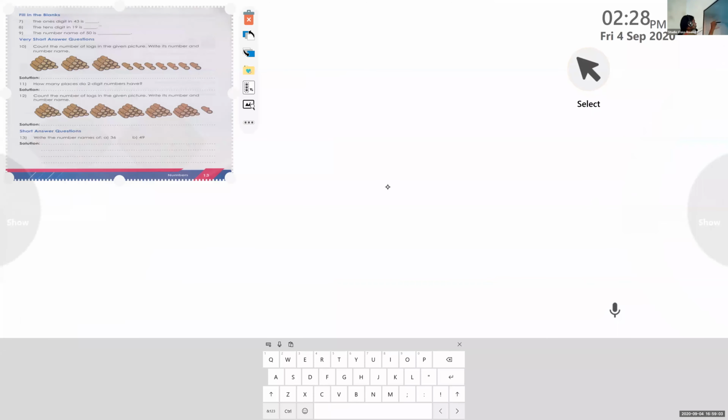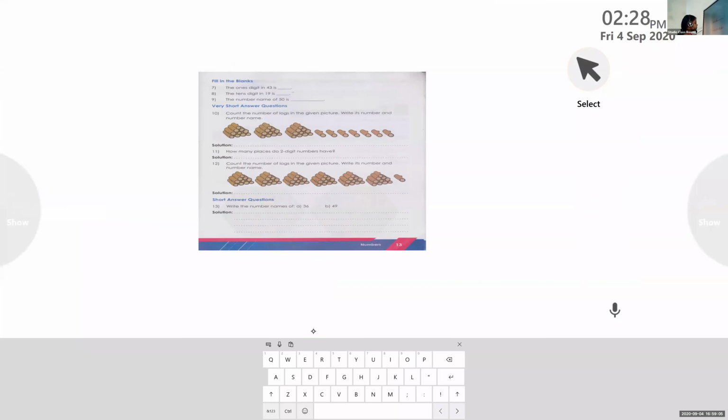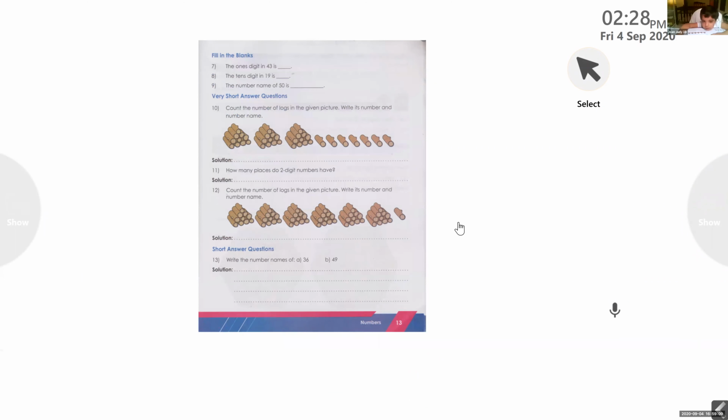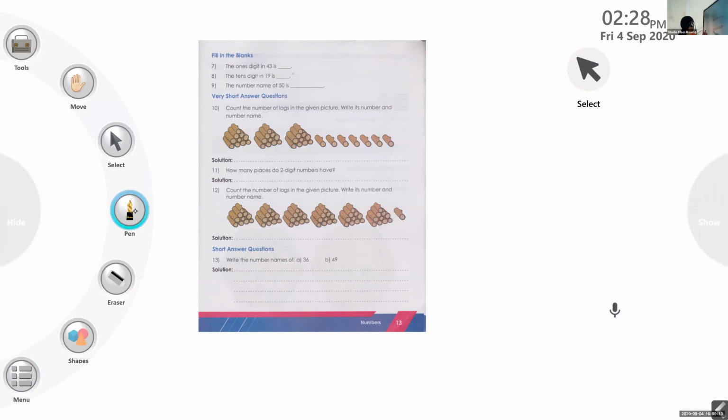Can you see the same page on the screen? Yes. Okay, good. Fill in the blanks. Okay, and we have the 7th question. Maithili, are you ready for the 7th question? Yes. Okay, and we have 7th question. Try to read it.